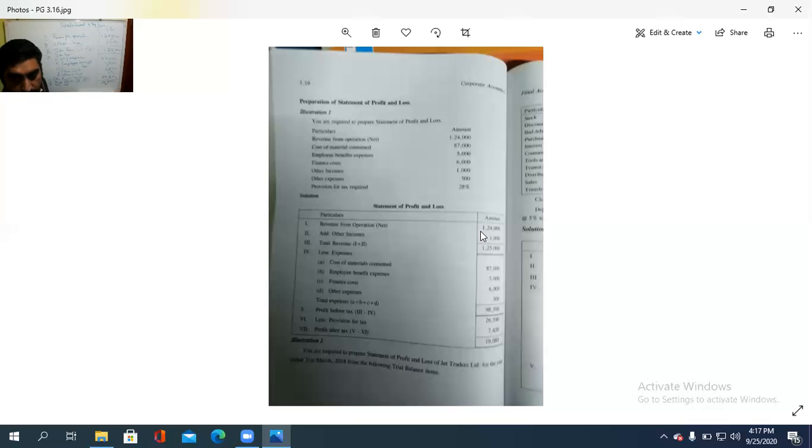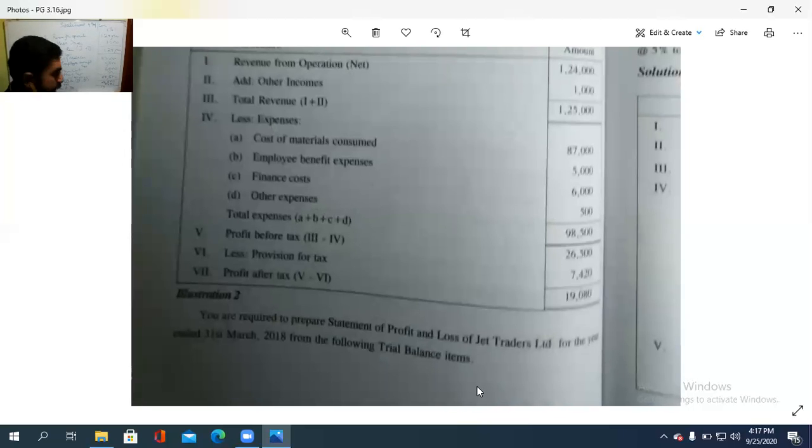How much is it? 7,420. So profit after tax, PAT. So this is PBT and tax is to be deducted, then PAT, that is how much? 26,500 minus 7,420, it is 19,080.